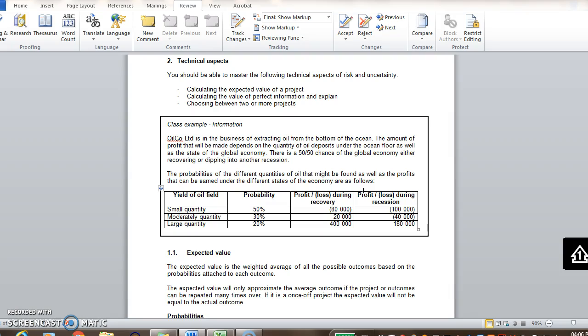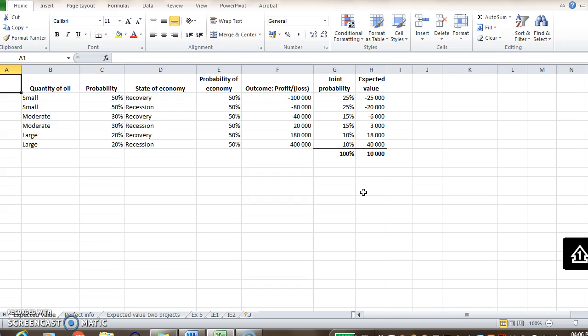So why 6? It could be a small quantity with recovery, small with recession. Moderate quantity with recovery, moderate with recession. Large quantity of oil and recovery, large quantity and recession. So 6 different outcomes. So in the solution you can see there listed small quantity of oil with a 50%